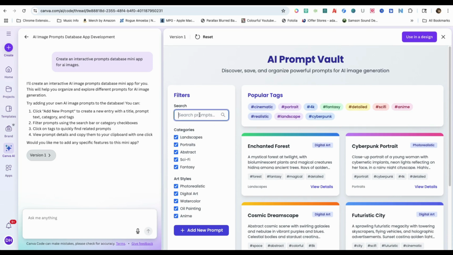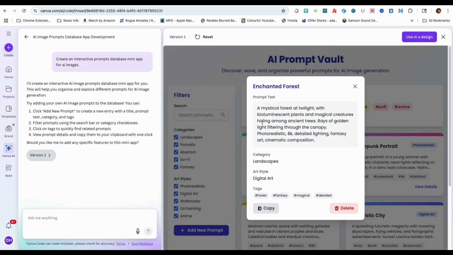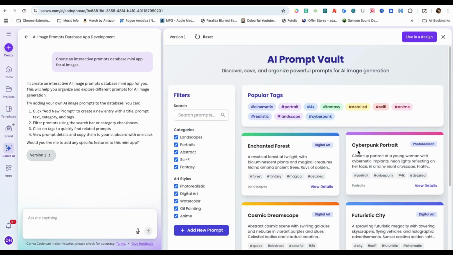A beautiful, well-organized, minimalistic style application layout. As you can see, on the left side panel are the filters which list the categories, art styles, and a search bar. In the main section you have popular tags at the top and the AI image prompt templates underneath it. When you click on a prompt template, a small window will open up displaying the prompt text, category, art style, and tags. There's a copy button on bottom left and a delete button on the bottom right.